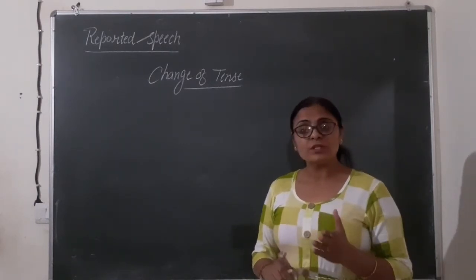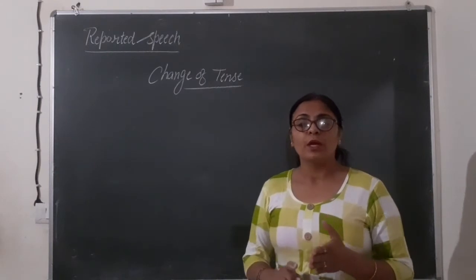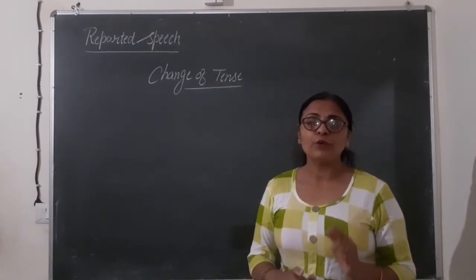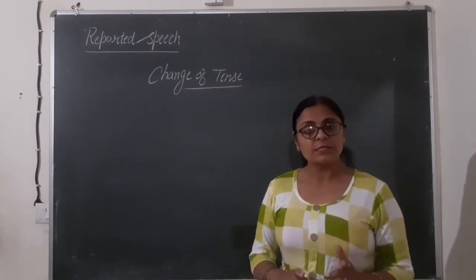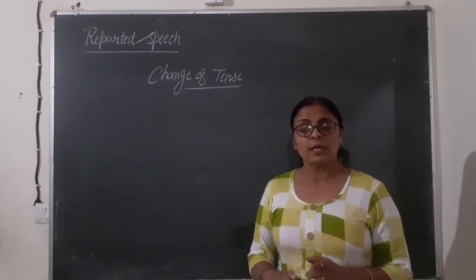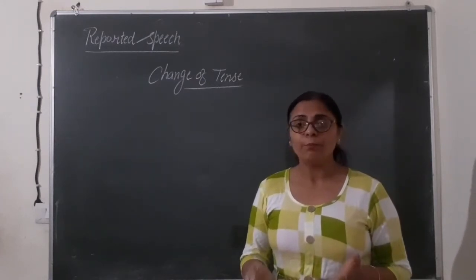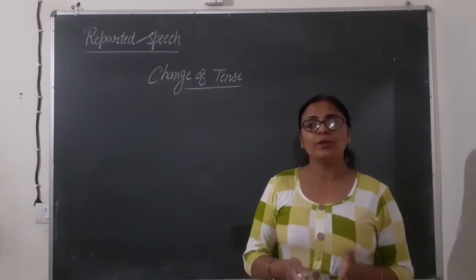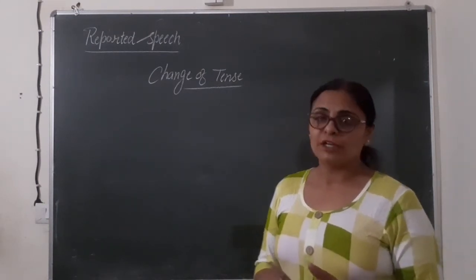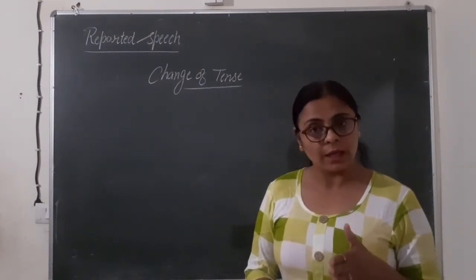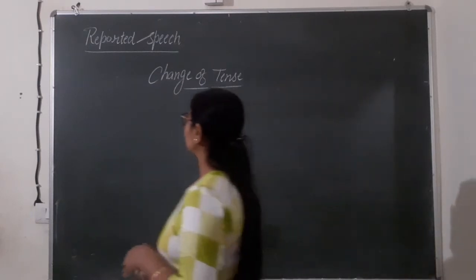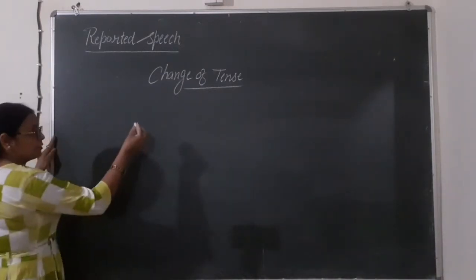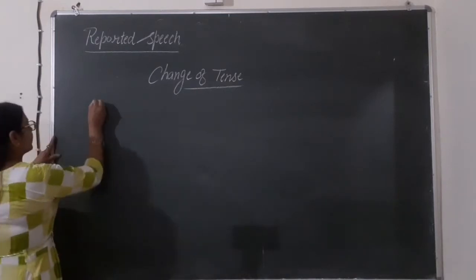Fine. So students make mistakes in this also. They think that the fourth type, present perfect continuous, is not here. But that is dropped in active passive only. In reported speech, this is here. Right? I will tell you that according to the examples.